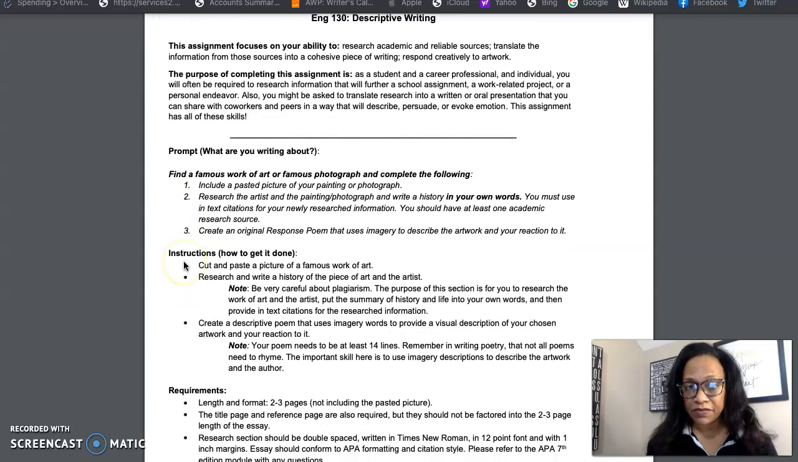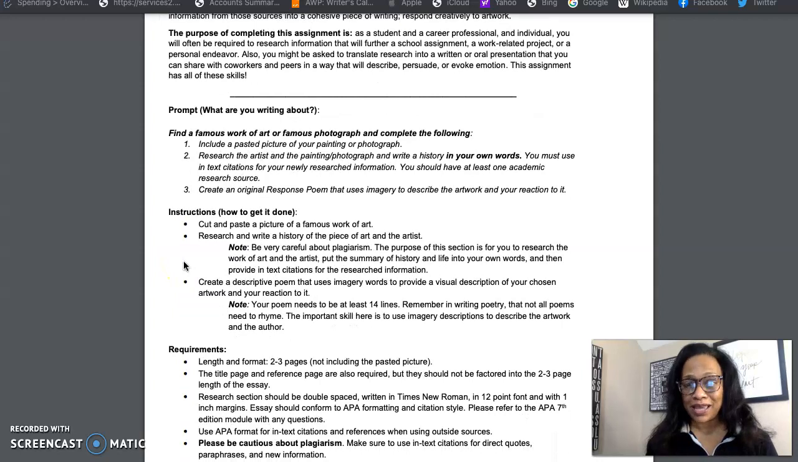So there are some very specific instructions here that I want you to take a look at. Make sure that you go step by step. You're going to cut and paste a picture of your famous work of art or your photograph. The next thing you're going to do is research and write a history of that piece of art and the artist in your own words. Okay, making sure to include in-text citations. And then finally, you're going to create a descriptive poem that uses imagery to provide a visual description of your chosen artwork and, of course, your reaction to it.